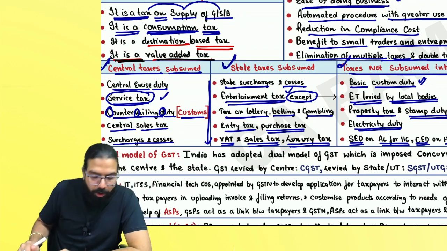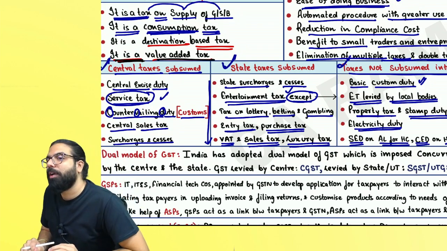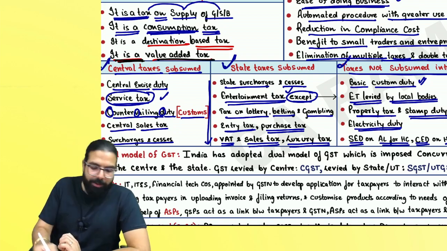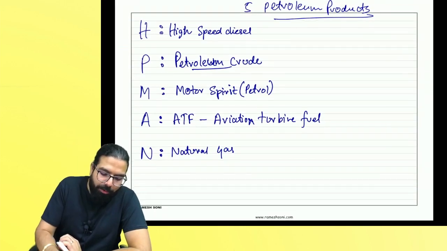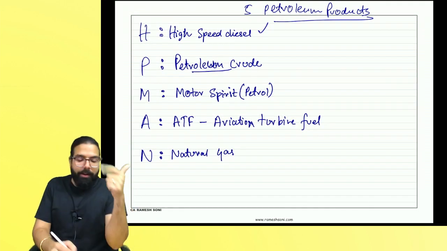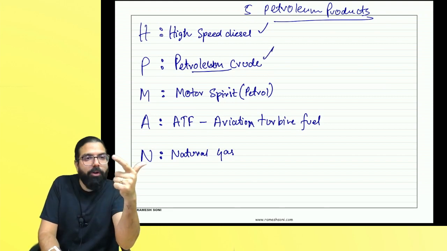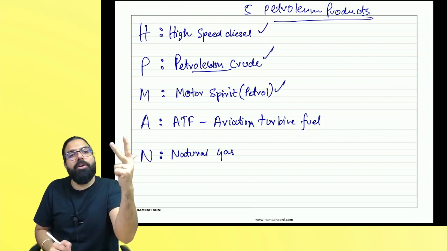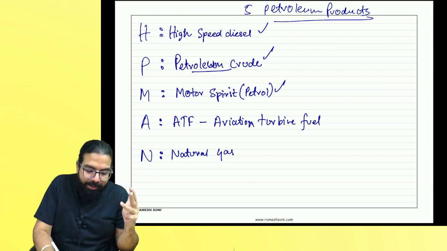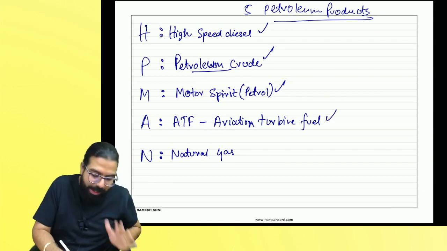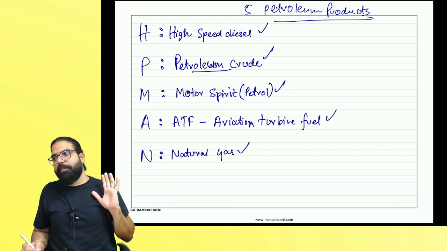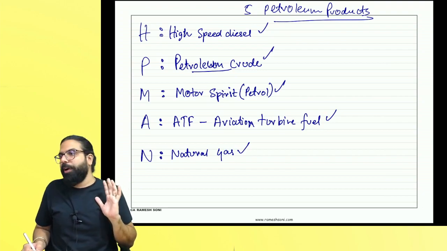What are the taxes which are gone because of the coming of GST? What are the taxes which are not gone because of the coming of GST? What are the five petroleum products? High speed diesel, you know. Second is petroleum crude. Third is motor spirit, which is petrol. Next is aviation turbine fuel. And the last one is natural gas. Are we 100% clear? Can we go ahead, everyone?